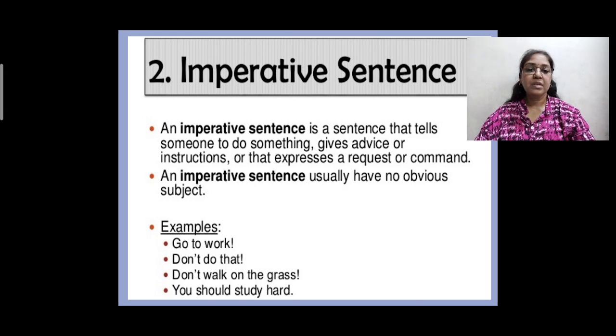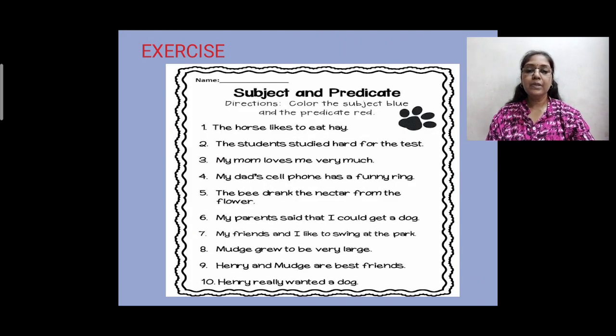Go to work. Second example, don't do that. You don't do that. Third one, don't walk on the grass. You don't walk on the grass. You should study hard. Now in the last example you can say, if the words would have been only study hard, then obviously you should would be added there. So you is the subject here and should study hard is your predicate. Let's see some examples.